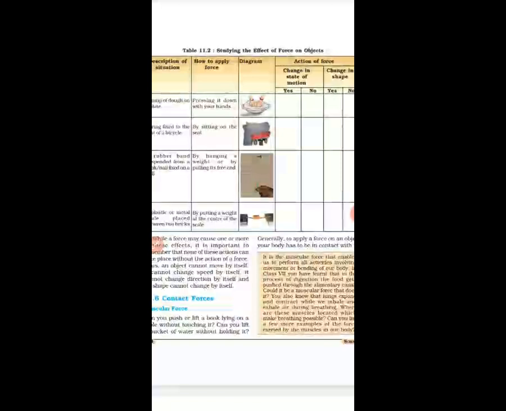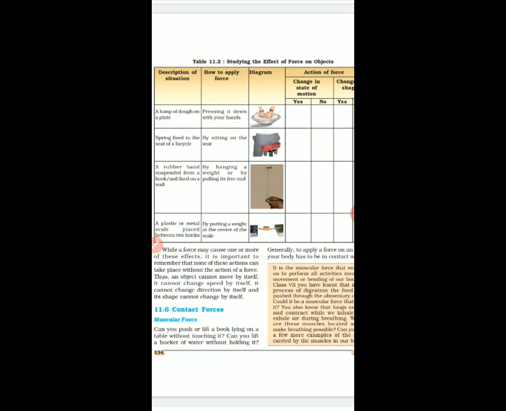Some situations are given. You have to write whether there is a change in the motion or in shape. Description is given and how to apply force, that is also given.